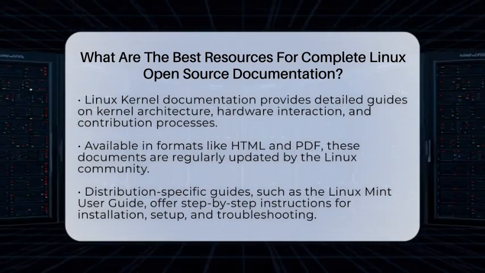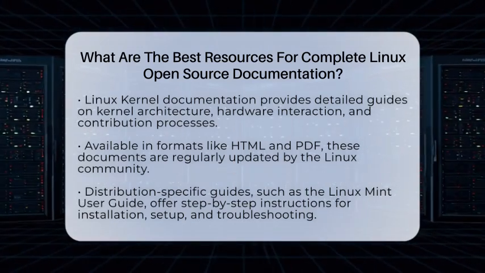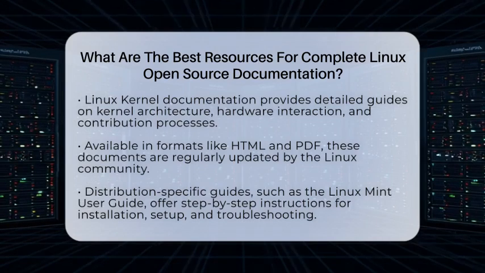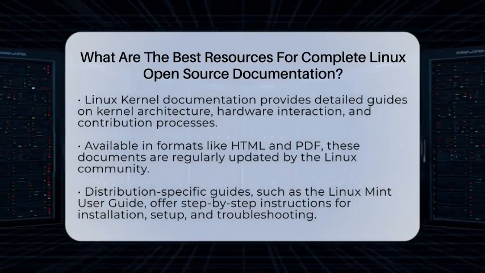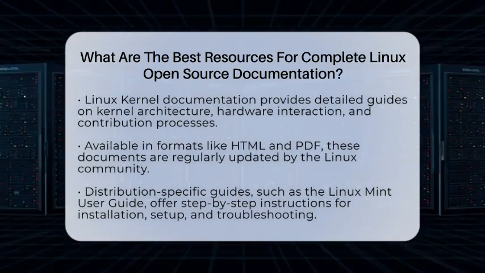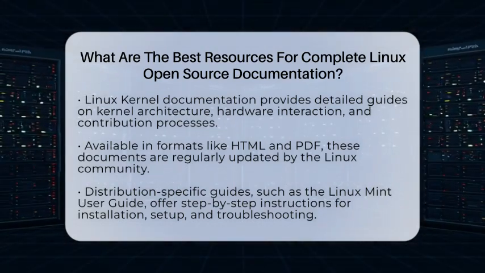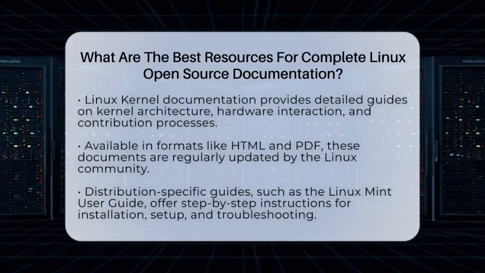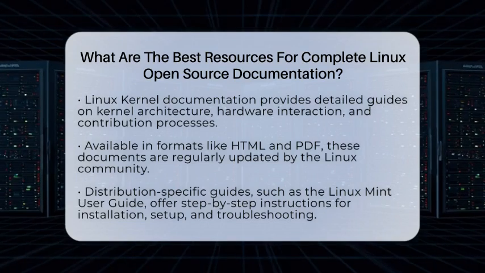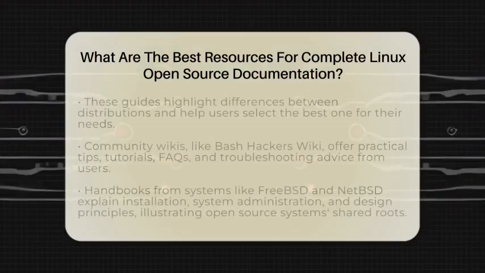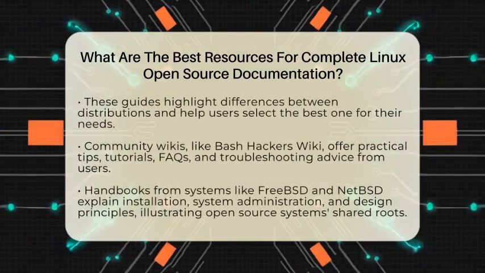First, the Linux kernel documentation is a must-have. It offers detailed guides on how the kernel works, its architecture, and how developers can contribute. These manuals are available in formats like HTML and PDF, and they are regularly updated by the Linux community. You can find these documents on the official Linux kernel website or through the source code repositories. They are essential for understanding the heart of Linux and how it interacts with hardware.